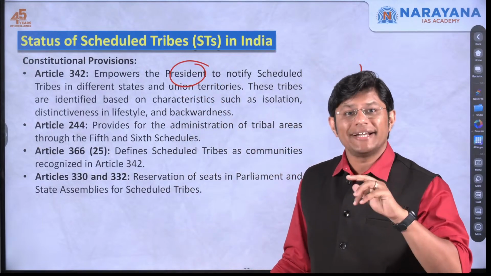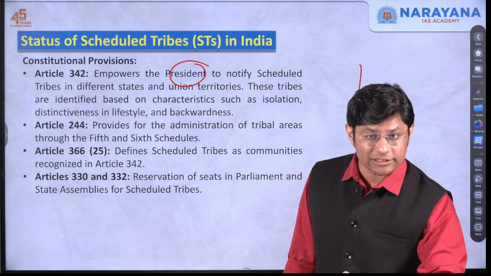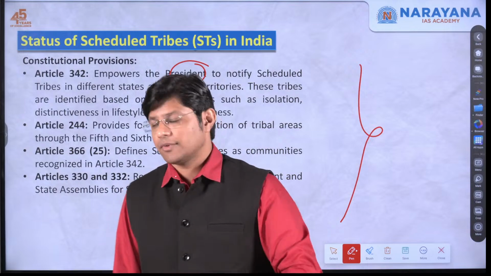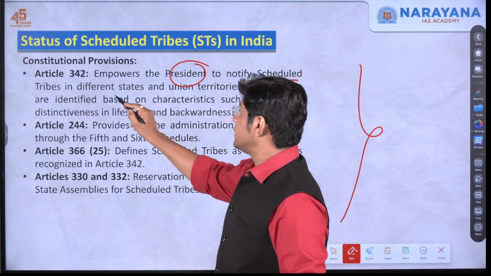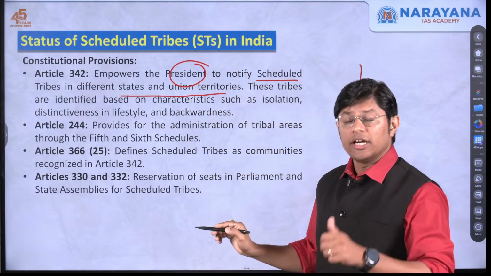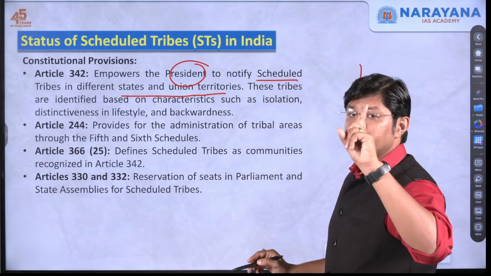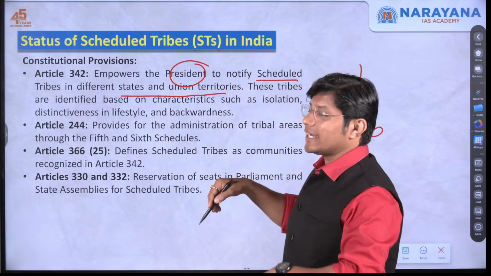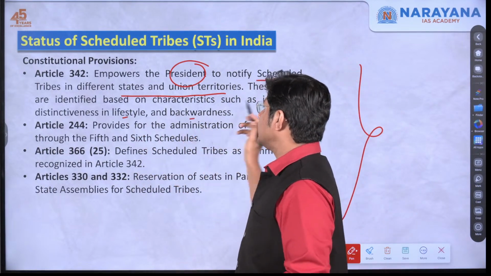In the exam, they might trick you by mentioning it empowers the governor or chief minister or prime minister or the minister of the Ministry of Tribal Affairs. It empowers the president to notify scheduled tribes in different states and union territories. The president has the power to notify the scheduled tribes. Very important for your prelims. These tribes are identified based on characteristics such as isolation, distinctiveness in lifestyle, and backwardness.